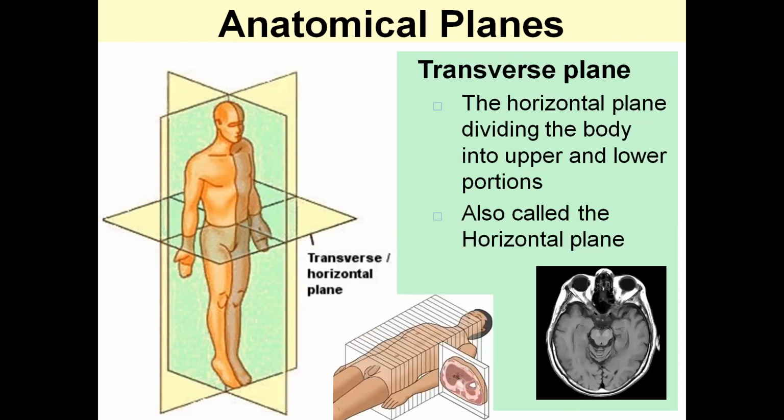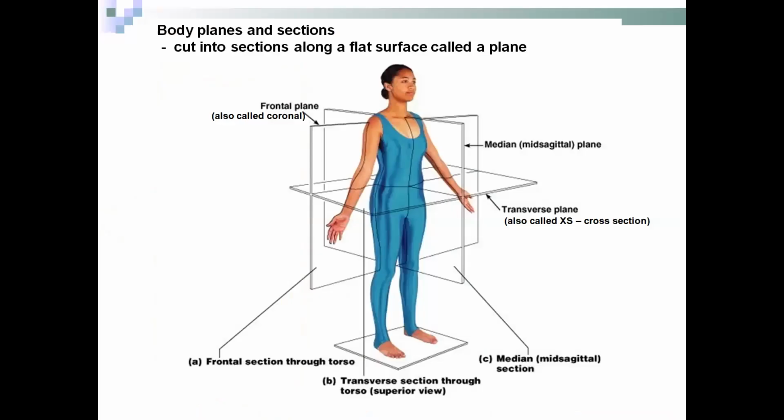The transverse plane, also called the horizontal plane, divides the body into an upper and a lower portion. If we cut the body through the umbilicus, it will divide the body into an upper and lower part.